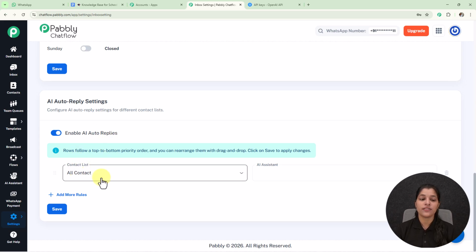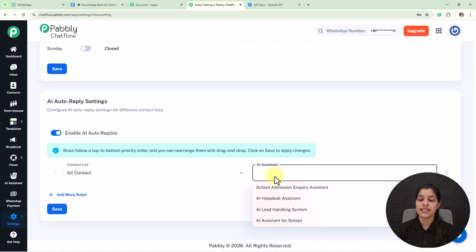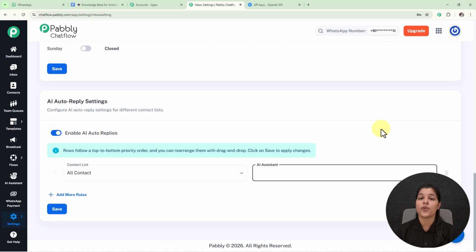And from this field of the contact list you can select all your contacts or a particular contact list for which you want to enable this AI assistant, and from this field of the AI assistant you can select the AI assistant which you want to enable. So this is the simple process for enabling AI assistant for all your contacts.